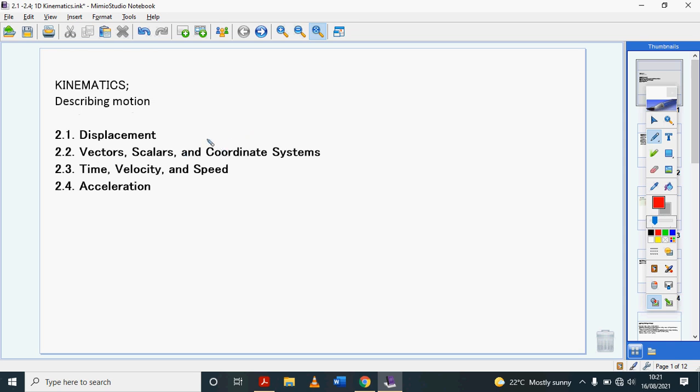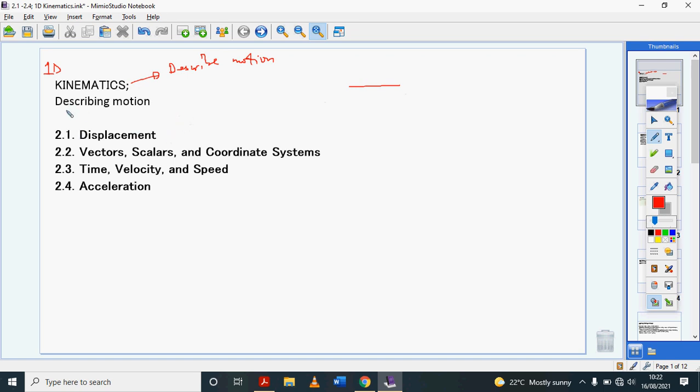So unit 1 is one-dimensional kinematics. That's where we're starting. Kinematics, you might look at that word and think, what does this even mean? The word kinematics is simply describing motion. So you can also think of this unit as linear motion, because a line is one dimension. So this is linear motion or one-dimensional kinematics.